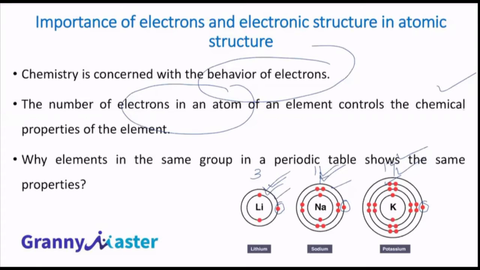All these points you have to note down. That will give you the confidence that, okay, I know the properties of this atom because I know how the electronic structure of that atom exists. So I will be able to explain the properties of an atom.